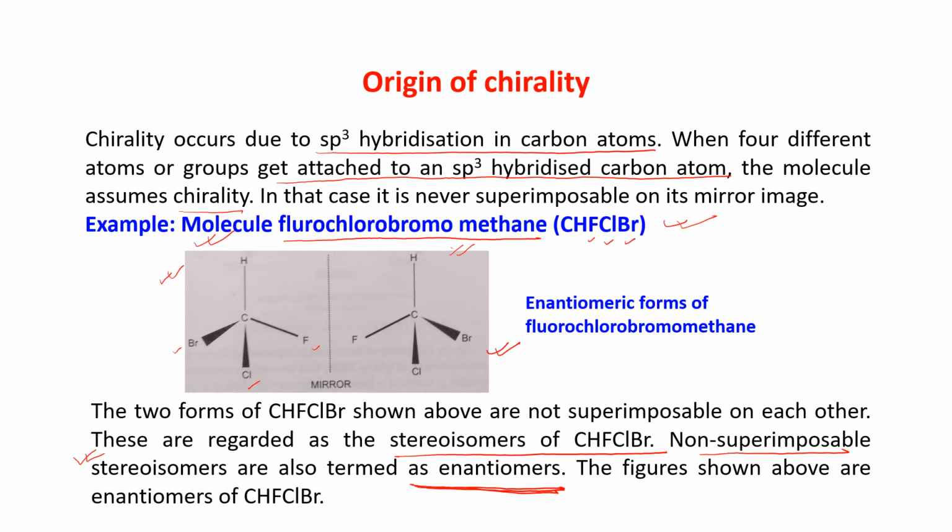So that means this is giving you the chirality. A non-superimposable mirror image is forming. So they are giving you the property of chirality. So that means this compound is optically active. This carbon is known as chiral carbon. Okay.